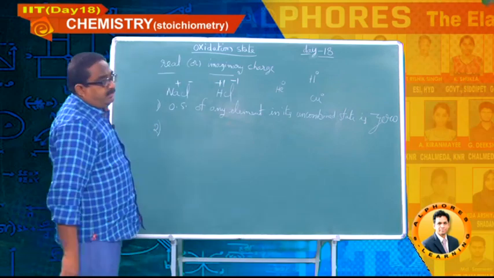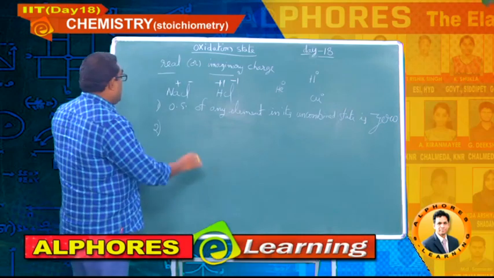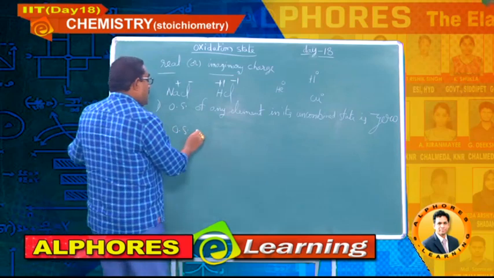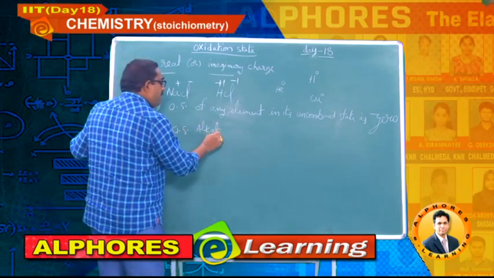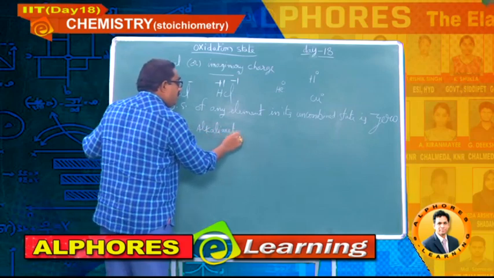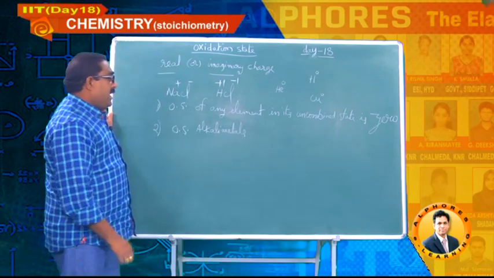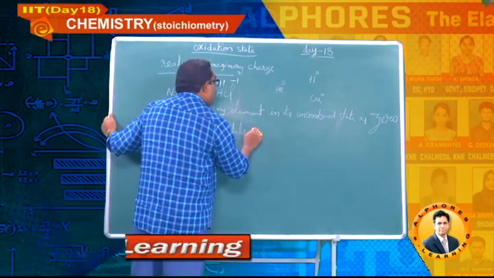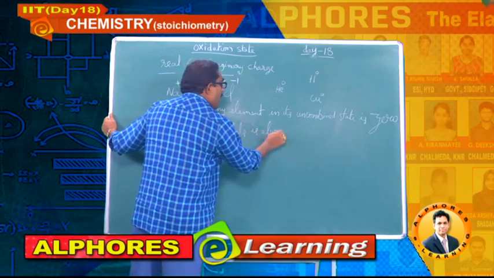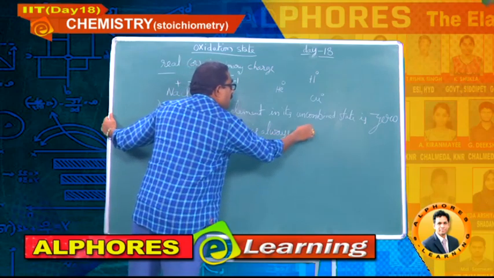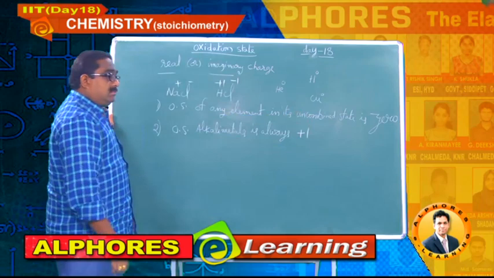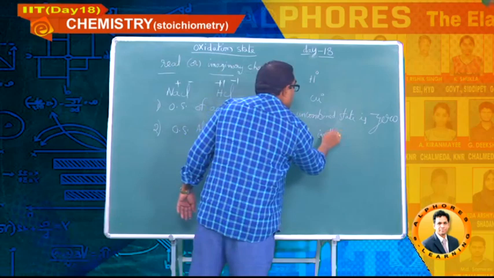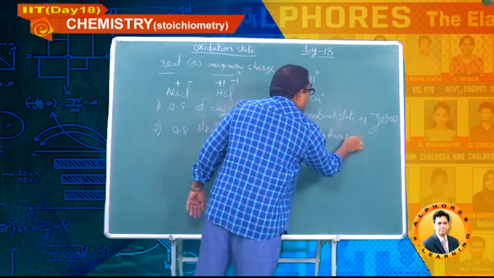Number 2. Oxidation state of alkali metals is always +1 in their compounds, whatever the compounds might be.